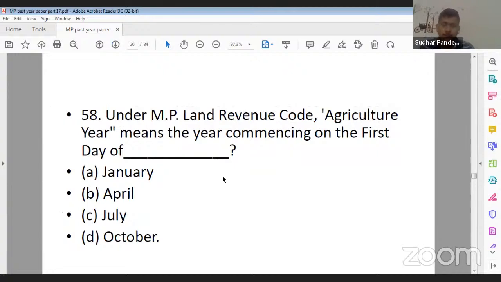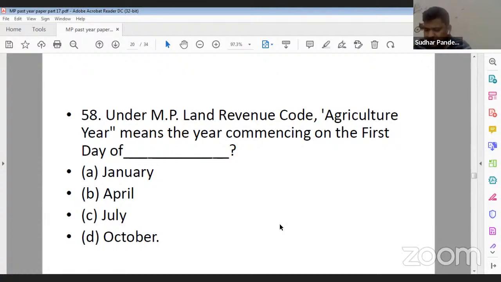Now, question number 58. Agricultural year means the year commencing on the first day of. Option A, January. Option B, April. Option C, July. And option D, October. What should be the correct answer?